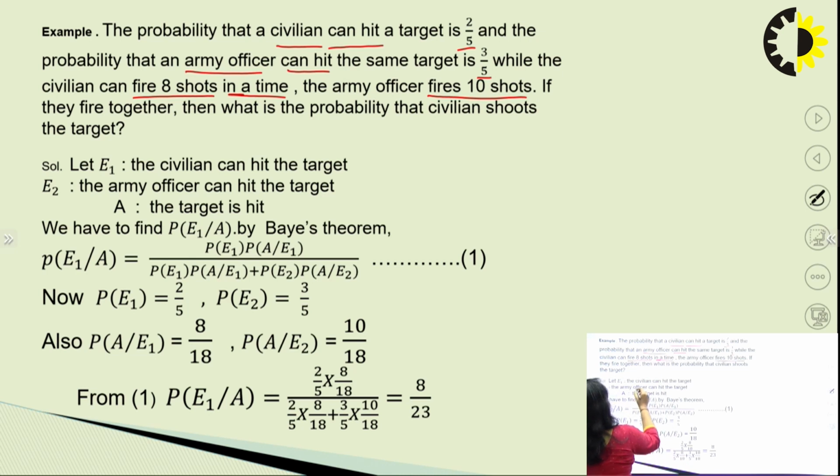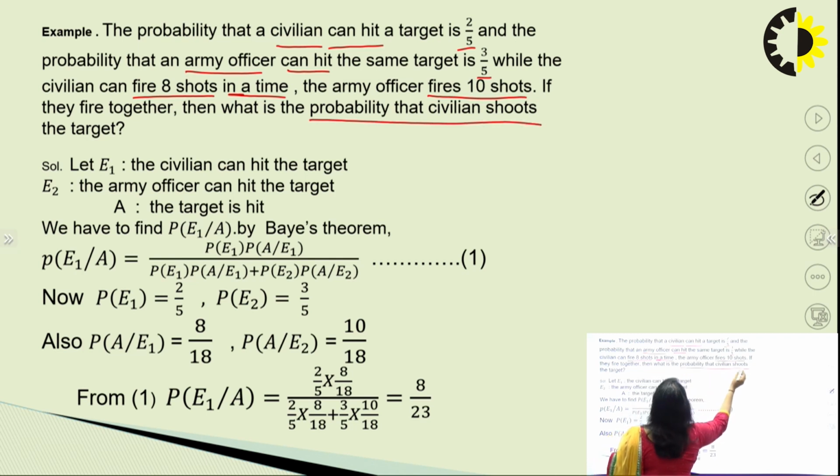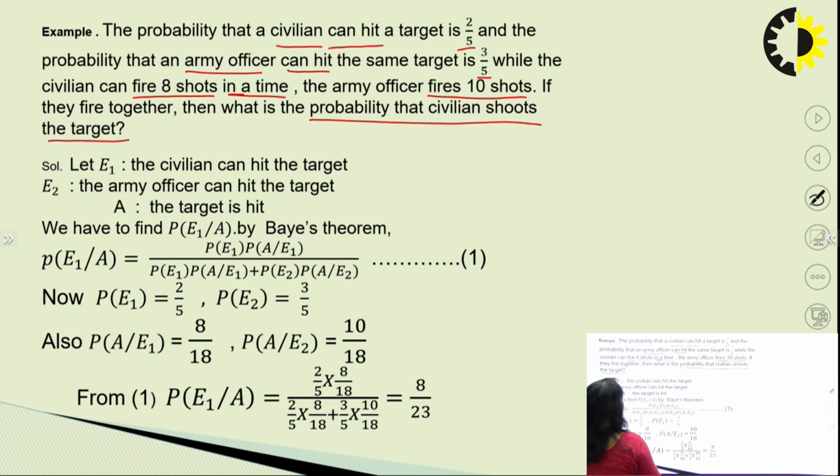Now, if they fire together, what is the probability that the civilian shoots the target? Here the event is that the target is hit, and that too by a civilian. The civilian hitting the target is denoted by E1, and the army officer hitting the target is denoted by E2. We have to find the probability of E1 given that the target is hit.